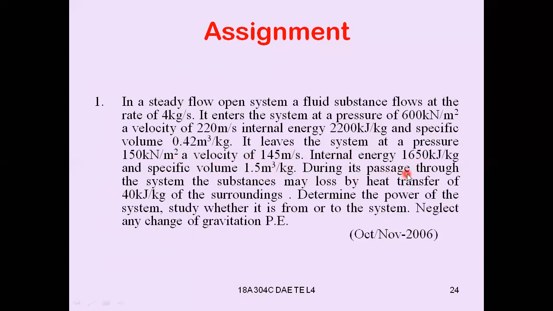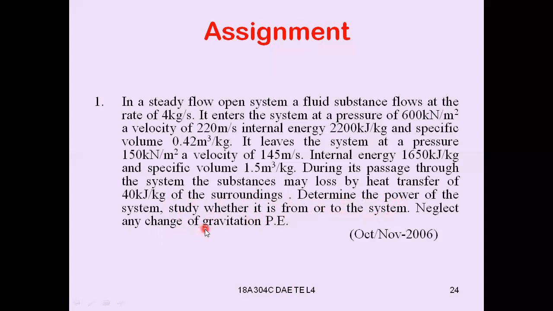During its passage through the system, the substance may lose by heat transfer 40 kilojoule per kg to the surroundings. So that means there is a heat loss, a negative heat that is not entering into the system but leaving the system. Determine the power of the system, and state whether it is from or to the system.